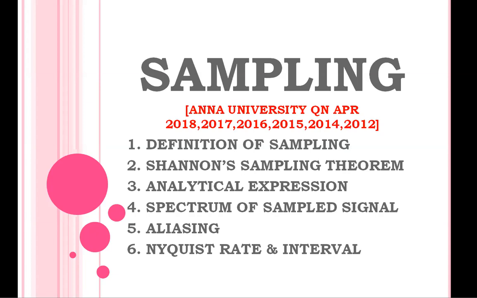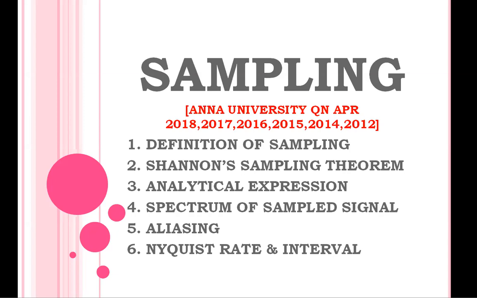Then the third unit is the analysis of continuous time systems. In that, continuous time systems are analyzed using Laplace transform and Fourier transform, and this is the fourth unit. So what is that fourth unit? It is an analysis of discrete time signals.